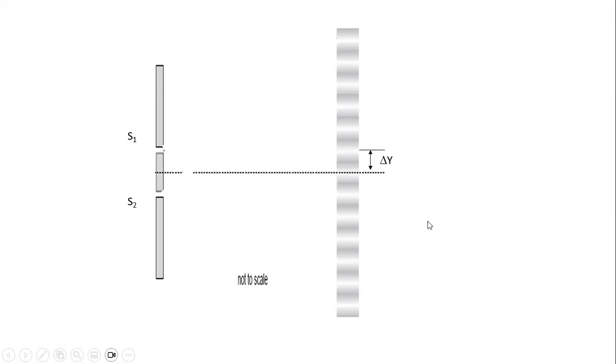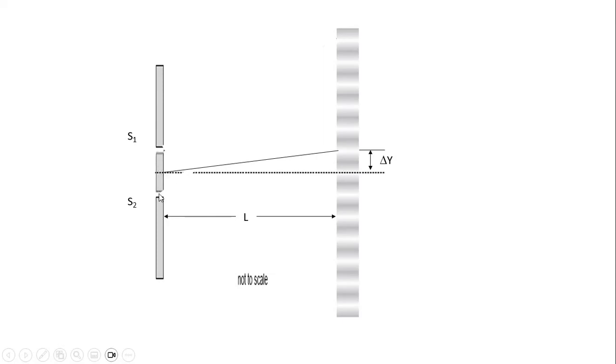To derive this, if we draw a triangle from the perpendicular bisector to, say, the first-order constructive interference, we label this as L. L is the distance between the double slit and the screen. Typically, L is very much larger than the slit separation.